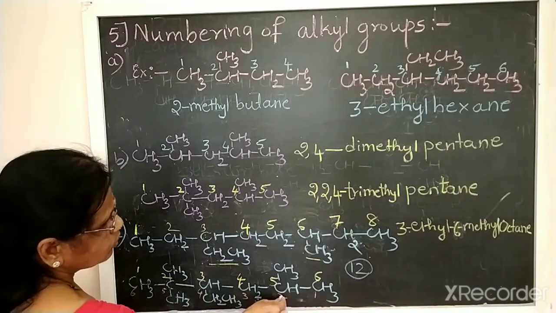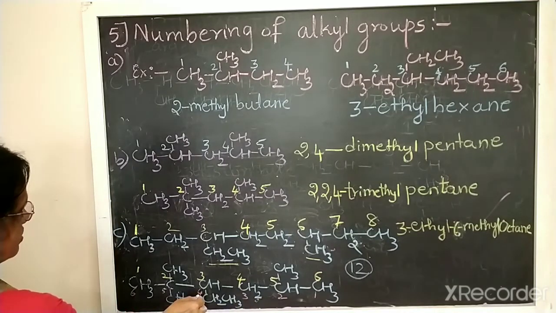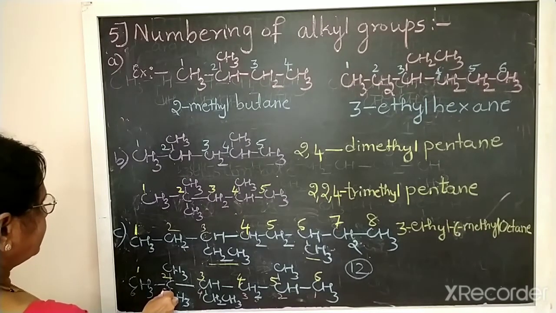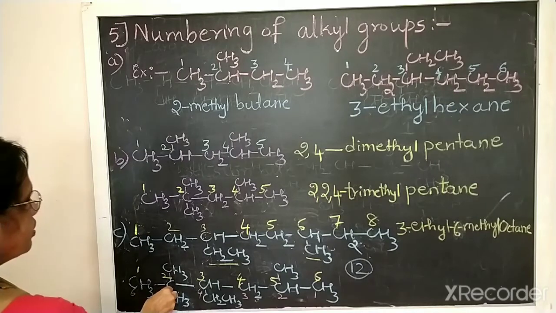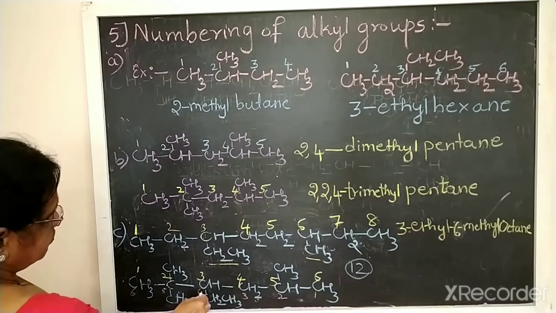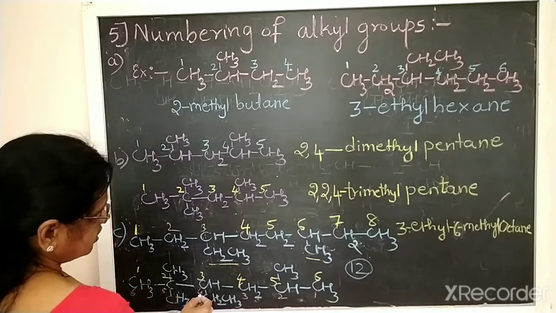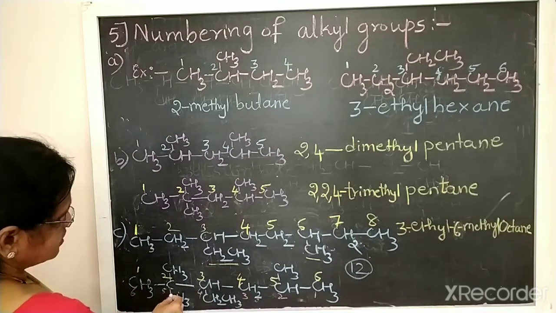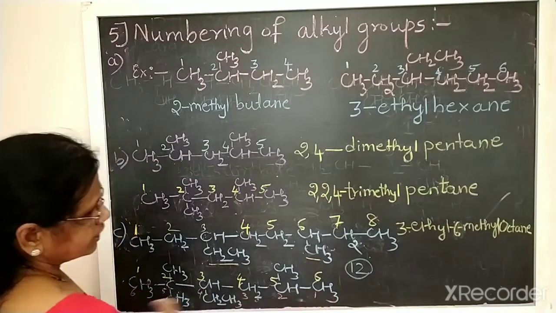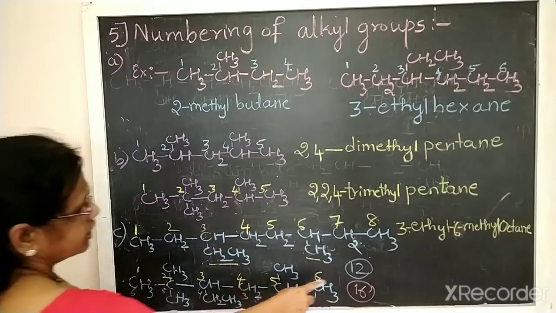Okay. So 2 plus 4, 6. 6 plus 5 plus 5. Okay, 5 plus 5, 10. So here it will be 5 plus 5, 10, 14, and then 15, 16. 2 plus 4, 6. 6 plus 10, 16. If you give the number from the right side, you are getting 16. Okay. So from the left side you are getting 12.